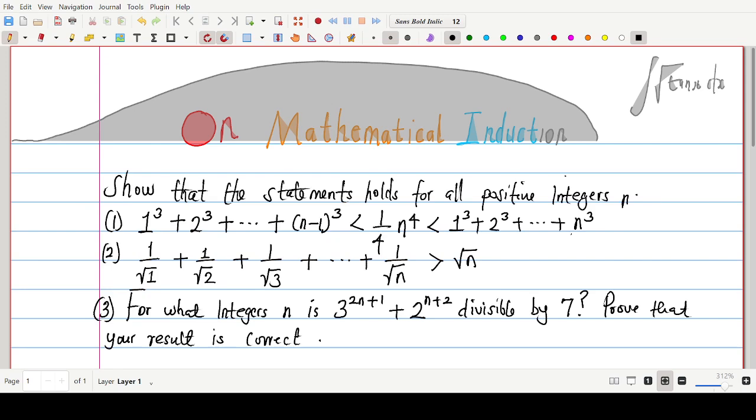Now in this video, we shall be taking a problem from mathematical induction. Mathematical induction is a very important aspect of maths. Will I call it an aspect of maths? No, it's not a branch of maths anyway. But when dealing with analysis, specifically sequence and series, mathematical induction is a very useful tool. Also, when it comes to number theory, because number theory is built on the set of positive integers, mathematical induction is also a useful tool.